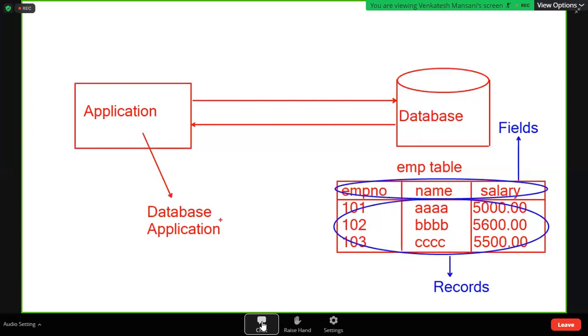How to write a program, you already learned in core Java. The rules and guidelines you are going to learn. That is the specification. How to develop a database application, the rules and guidelines are there in JDBC. That is what you are going to learn. Up to exception handling, whatever you learned is only the language. With that language, we can build any type of application. But for every type of application, some rules and guidelines are required. For developing a database application, the rules and guidelines are available in JDBC.